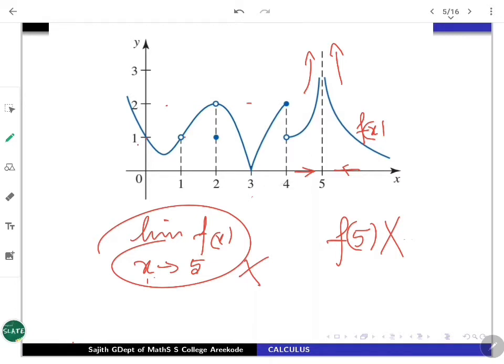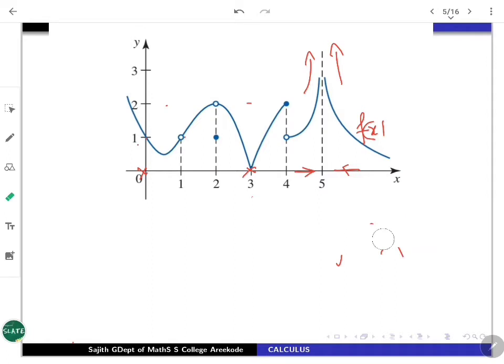So from this example, at 0 and 3 you are getting continuity. At 1, 2, 4 and 5 you are missing continuity, but 1 and 2 are comparatively less serious. If you are discussing the discontinuity at 1, what's happening at 1? The functional evaluation is not given, but the limit is there.